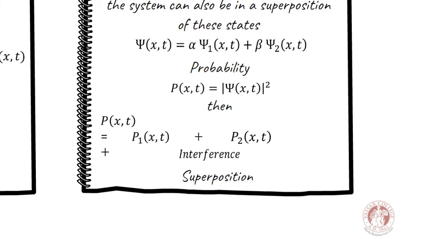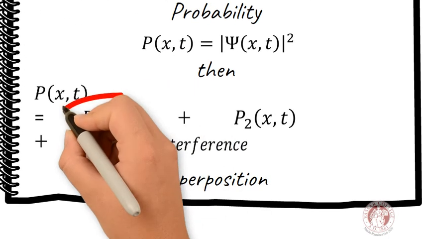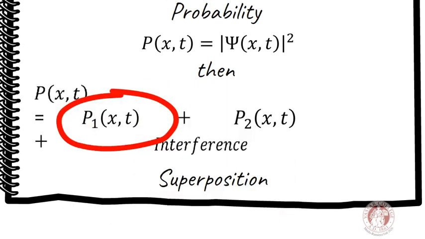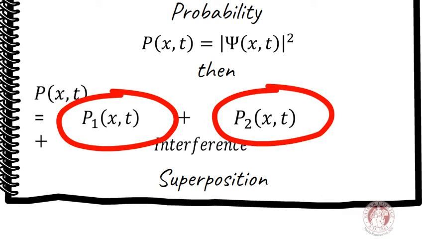However, when the quantum system is measured, its probability collapses to only one of the states. Actually, some of the weirdness of quantum mechanics comes from this postulate. We will explore more on this in next videos.